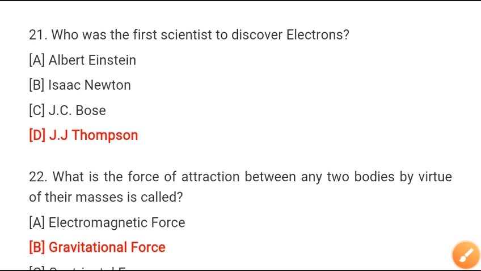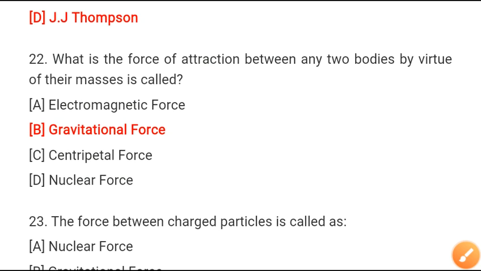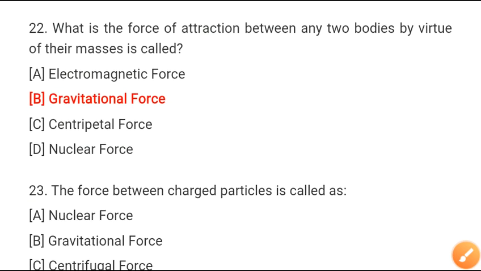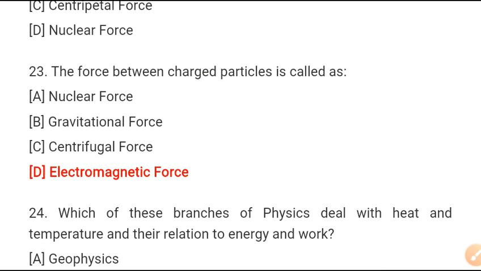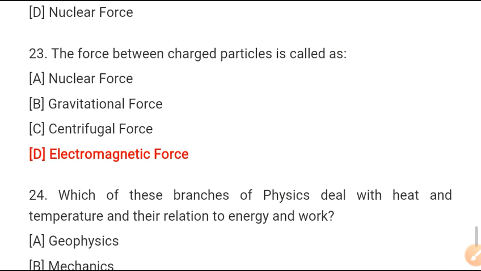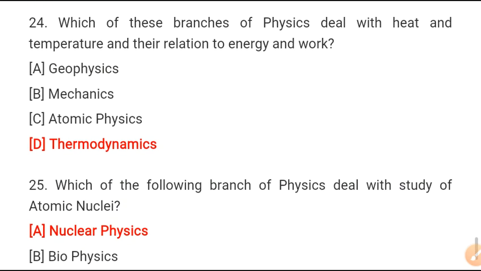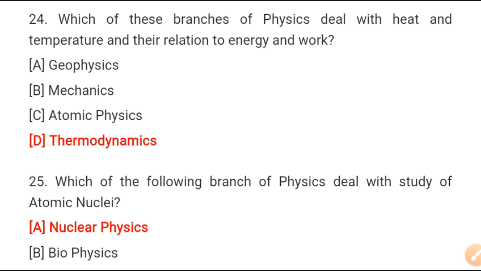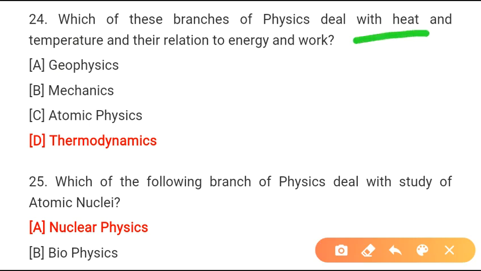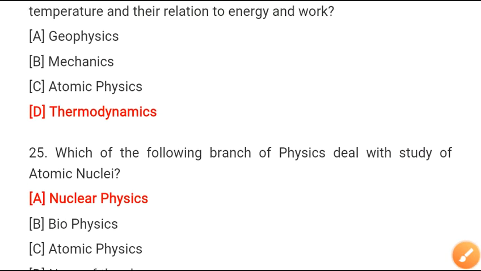Who was the first scientist to discover electrons? J.J. Thomson. The force of attraction between any two bodies by virtue of their masses is called gravitational force. The forces between charged particles is called electromagnetic force. Which of these branches of physics deals with heat and temperature and their relation to energy and work? Thermodynamics.